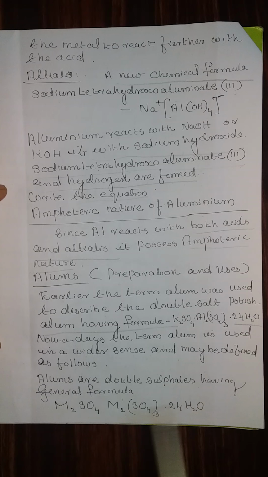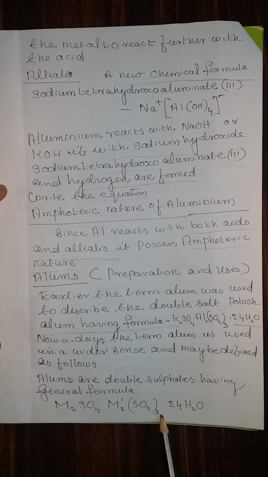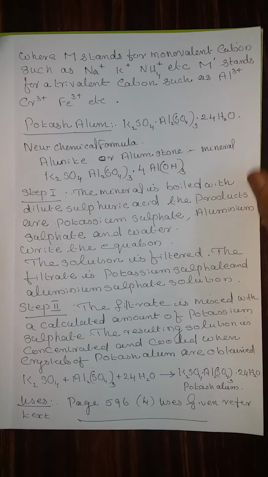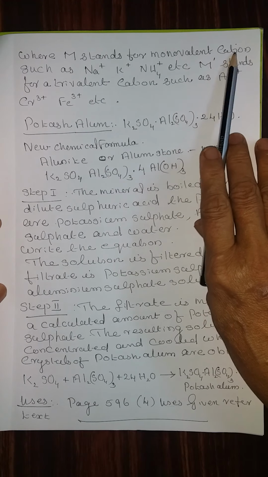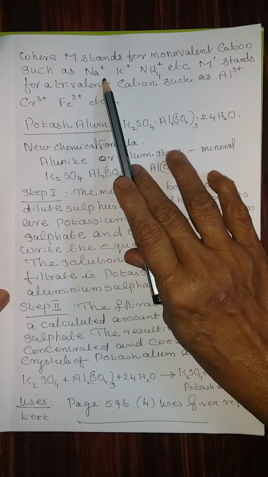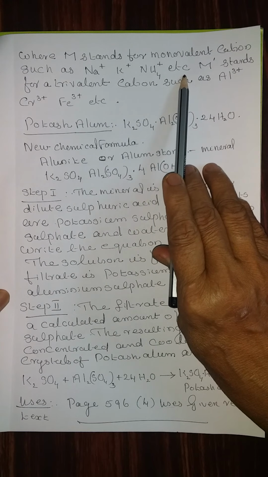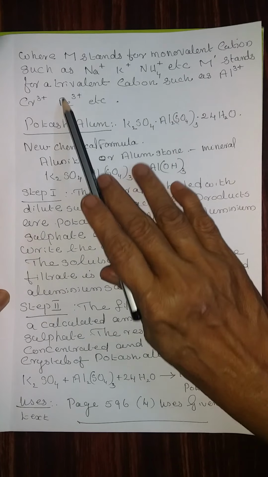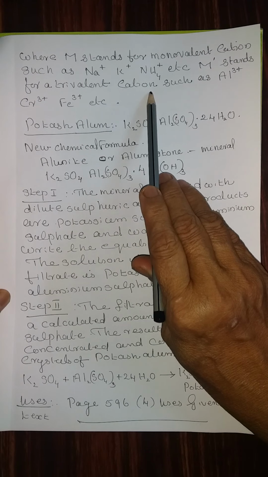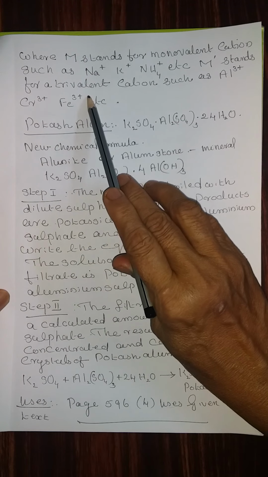Alums are double sulfates having the general formula M2SO4.M'2(SO4)3.24H2O, where M stands for monovalent cations such as Na+, K+, NH4+, etc. M' represents a trivalent cation such as Al3+, Cr3+, Fe3+, etc.